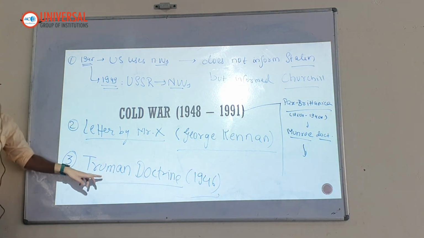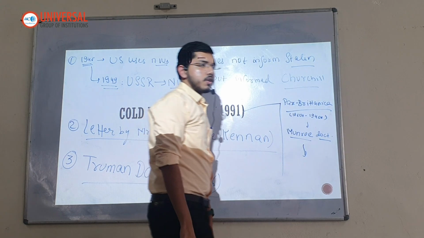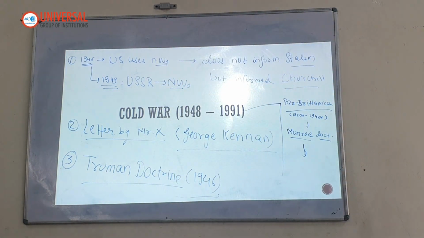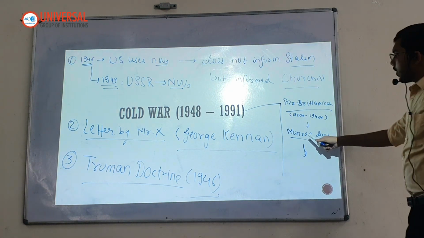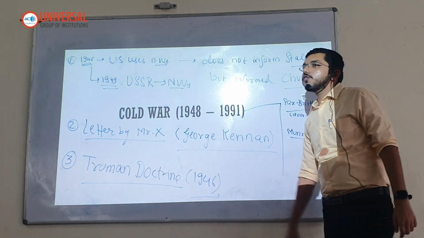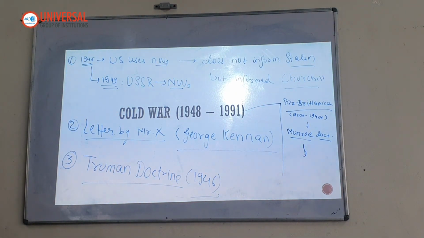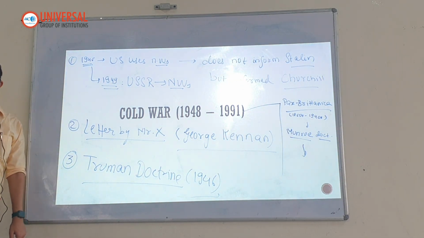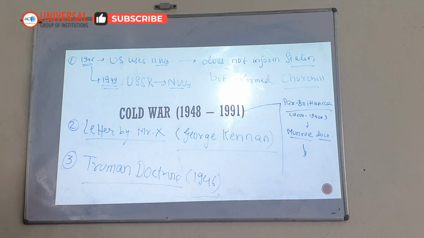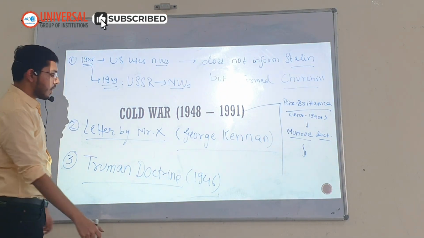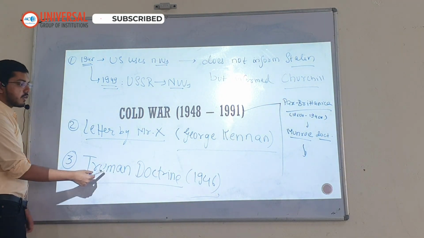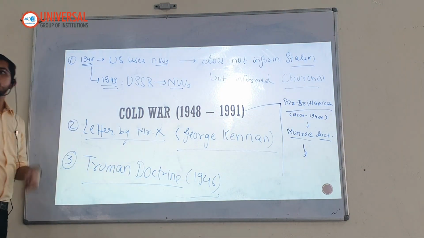So Truman says that we could go across the world and establish democracies. We could go across the world and prevent the subversion of governments by the communist ideology. Therefore, the opposite of Monroe Doctrine came in the form of Truman Doctrine. Truman Doctrine, in a way, ended the Monroe Doctrine. The isolationist tendency of US became extremely global in nature. And now Donald Trump's Trumpism, the third doctrine, is coming in the United States, known as Trumpism. It is again becoming isolationist under Trump. So in a way, Donald Trump is, in this era, overturning the Truman Doctrine.